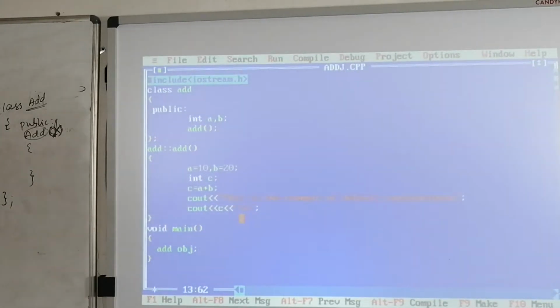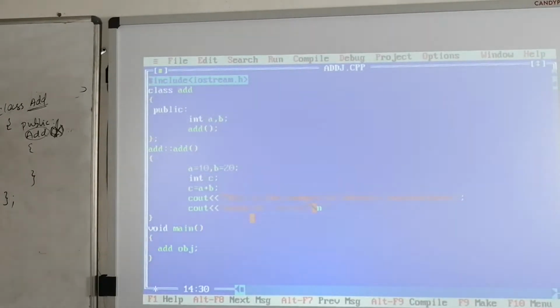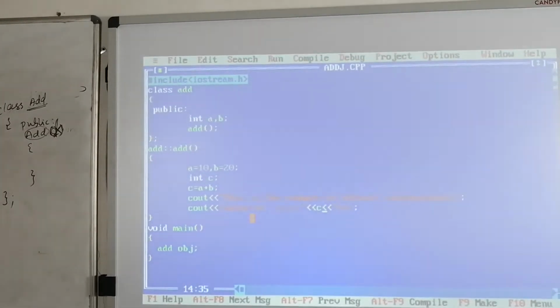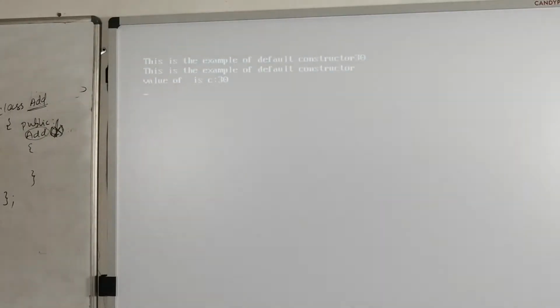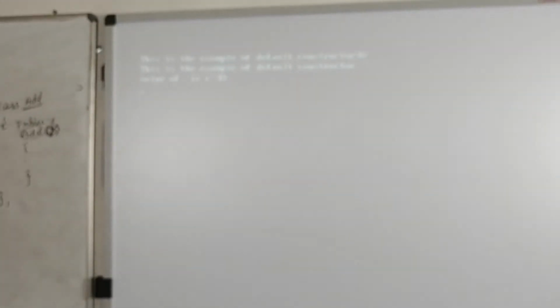For this new line, value of C is... press F2, save the program. Now again execute this one, Control plus F9, yes, Alt F5. See here, this is the example of default constructor. Value of C is 30, right?